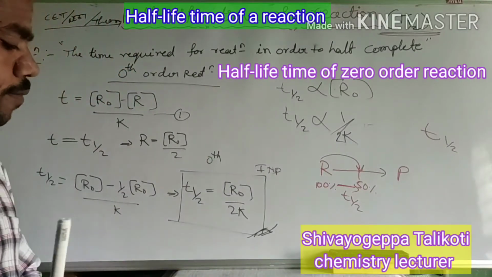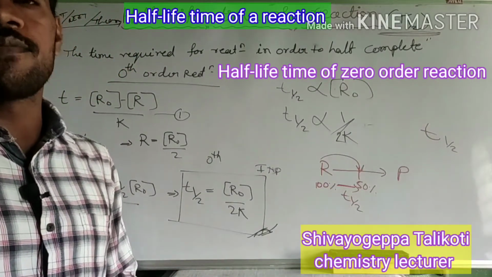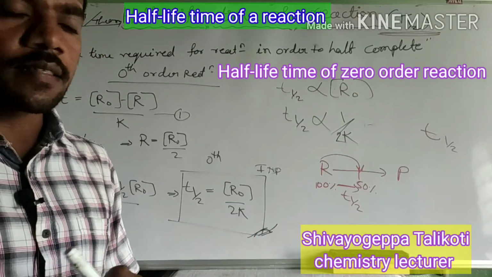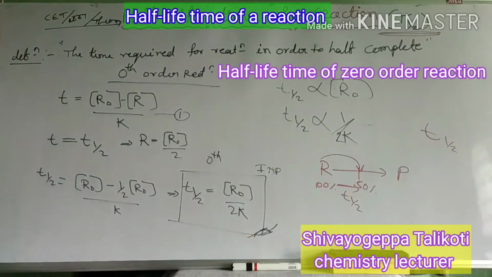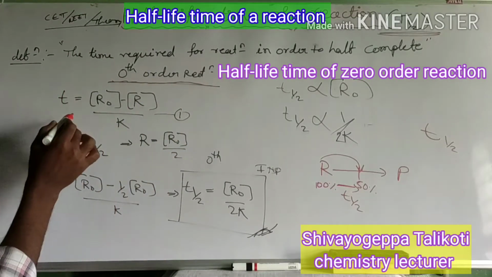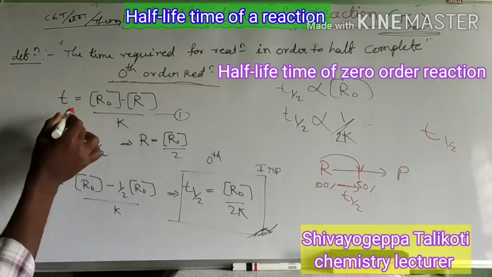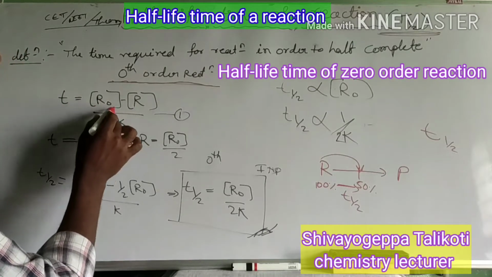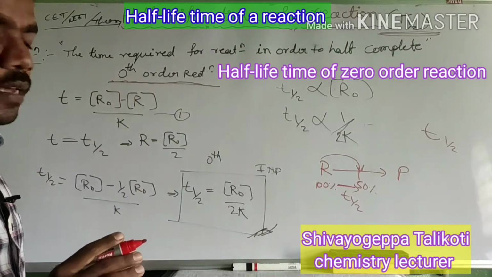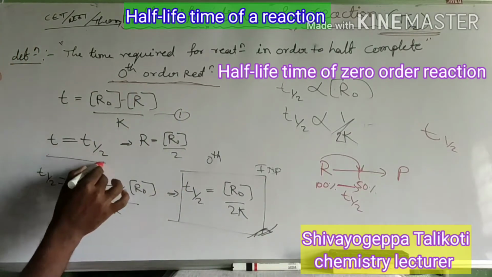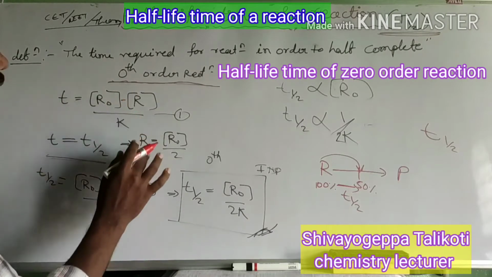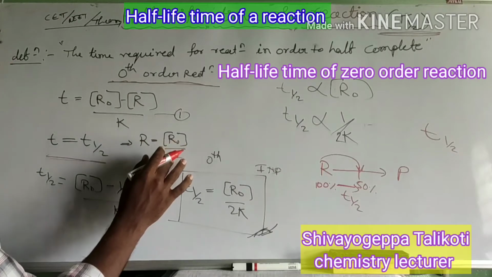So, from this, we have to calculate the half-life period from our integrated rate equations for zero order reaction and first order reaction. So, dear student, observe this. This is one of the zeroth order reactions. I will take the zero order reaction, whose integrated rate equation we already know: t equal to R0 minus R divided by K. This is the integrated rate equation for the zeroth order reaction. So t equal to t half means that we are calculating the t half. Then R means the concentration at half-life period.